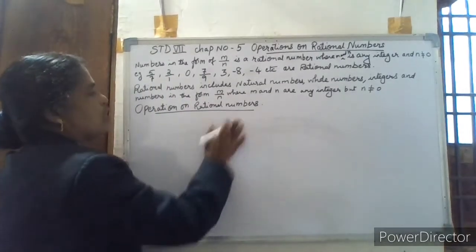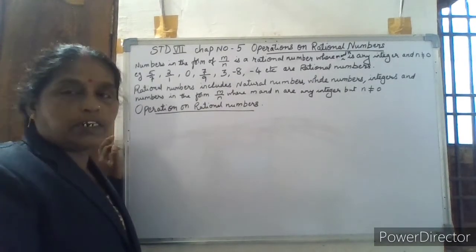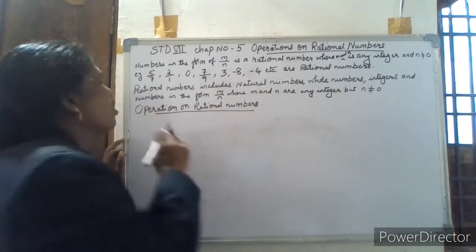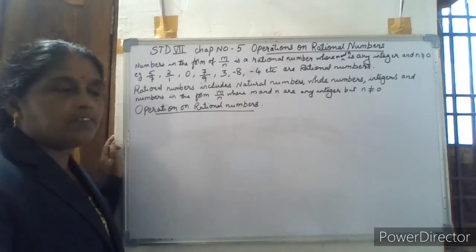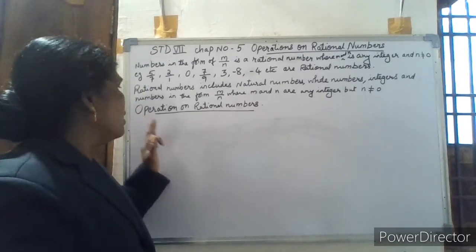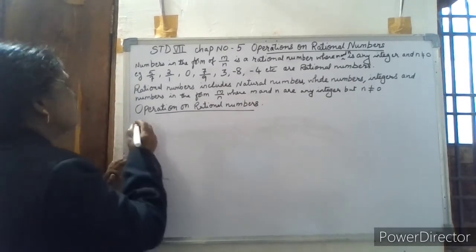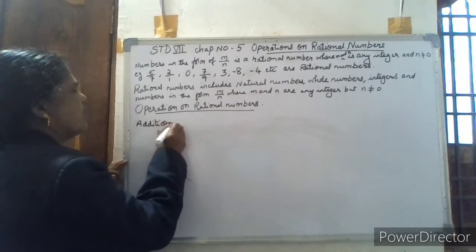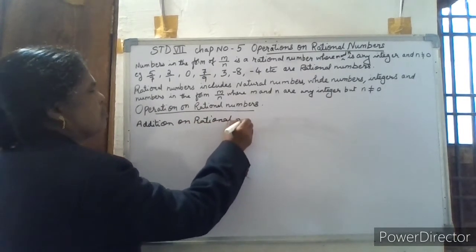Now we will learn operations on rational numbers. You have already learned operations on fractional numbers. Fractional numbers are only rational numbers. Already you have learned in 6th standard operations of fractions, that is addition, subtraction, multiplication, divisions. The same thing we are going to repeat here. So the first operation is addition on rational numbers.